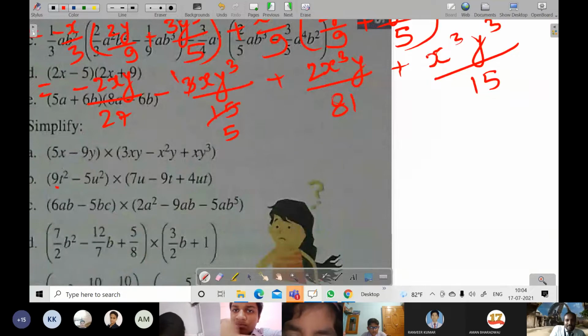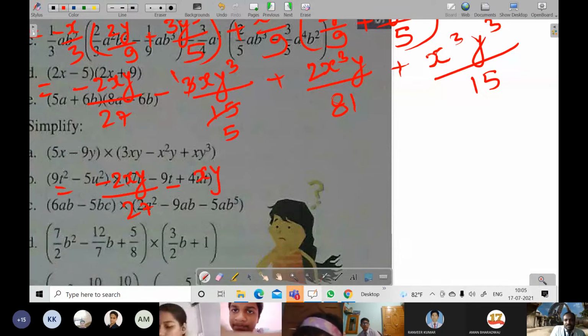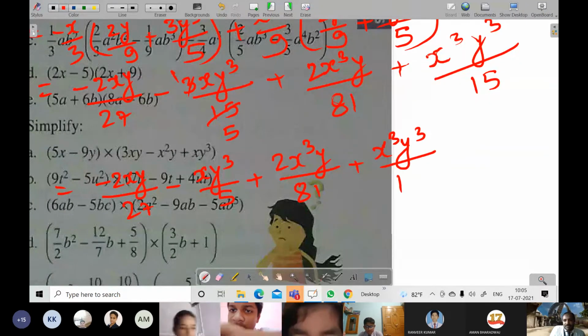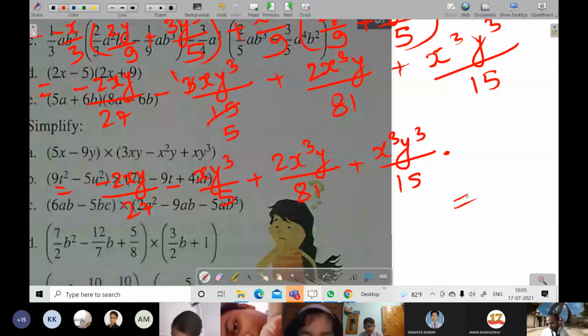So you can write the final answer as it is. You can write it, or you can arrange in descending power or ascending power. xy cube by 5. Is this not the answer? And even other students can see the answer. Is it matching? So which question? This is 5B.